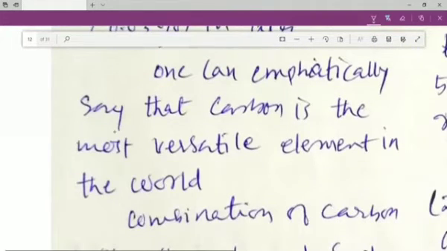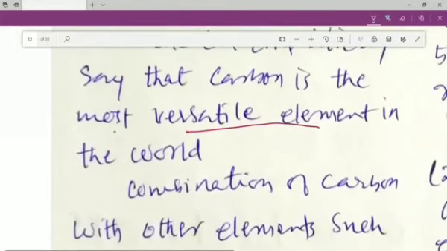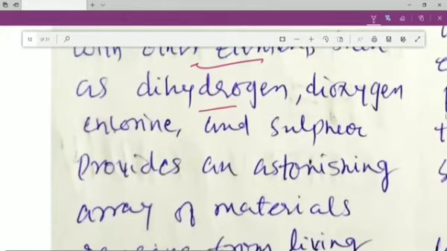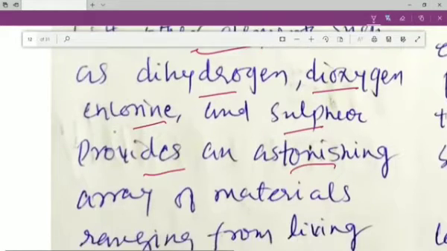One can emphatically say that carbon is the most versatile element in the world. Even in 10th standard, we have studied the versatile nature of carbon. Combination of carbon with other elements such as dihydrogen, dioxygen, chlorine, and sulfur provides an astonishing array of materials.